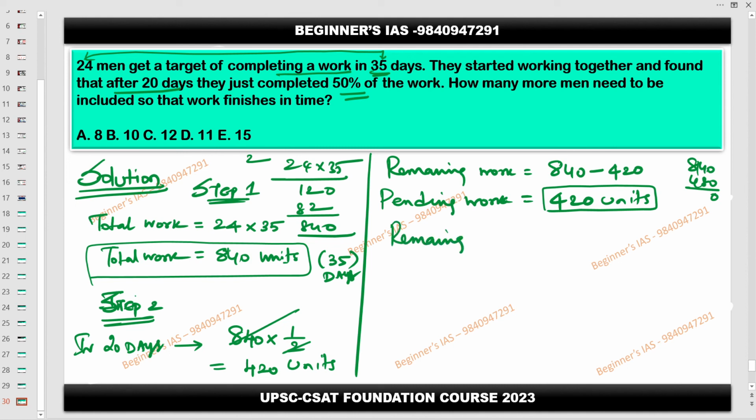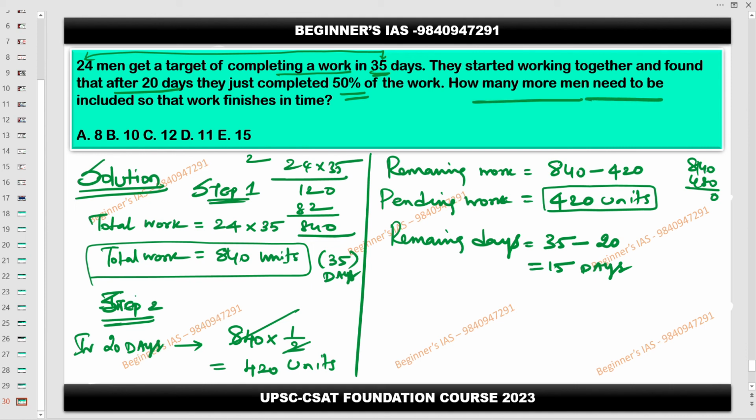I will write here. Remaining days is equal to 35 minus already worked, which means 15 days. This much of pending work, this much of number of days. Okay. Now, what is the question here?